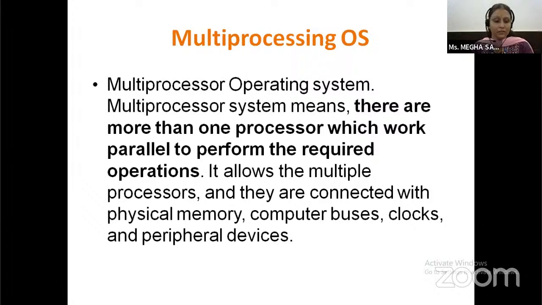Multiprocessing operating system. Multiprocessing is also known as parallel processing. Multiprocessor means there is more than one processor, which works in parallel to perform a required operation. In MNCs, this type of processing is used for work. It allows multiple processors connected with a physical memory, computer bus, clock, and peripheral devices.